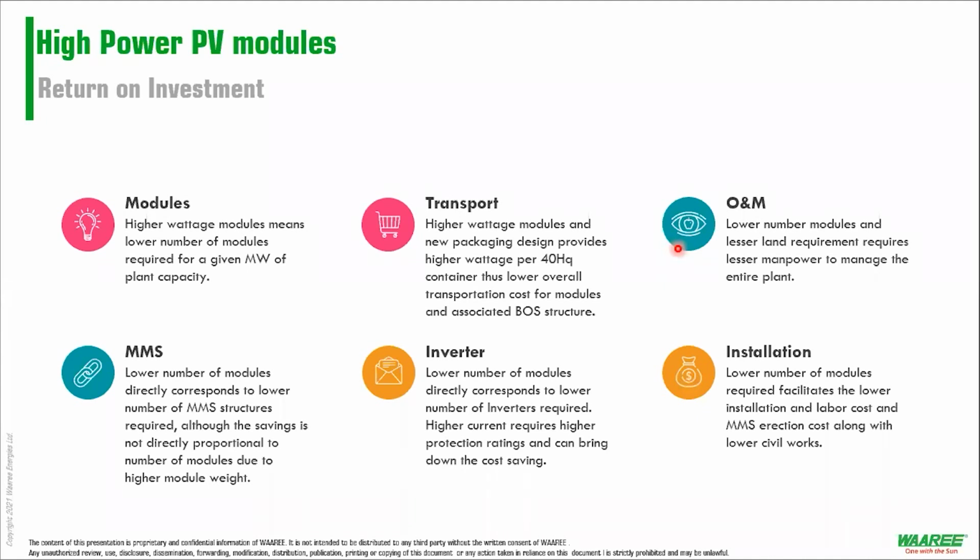You may also have a lower number of inverters, and at the end, when we talk about installations, because you have a lower number of modules, you may require less installation. So for example, if you are carrying say 400 odd modules for 1 megawatt, you would carry only 350 or 370 odd modules, and that's how you can save on installation cost, right?